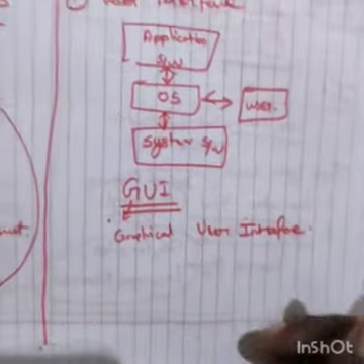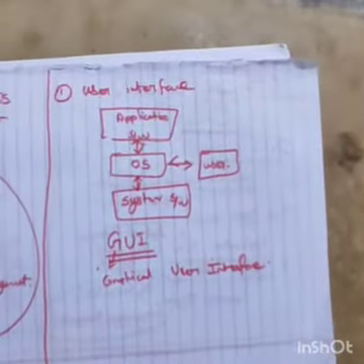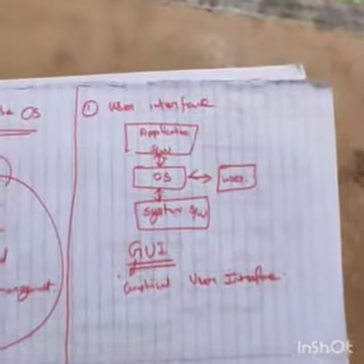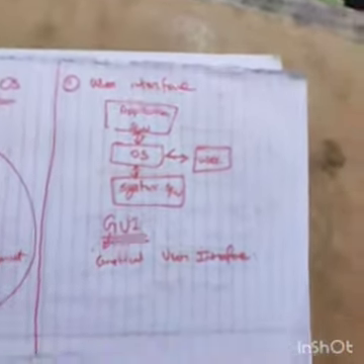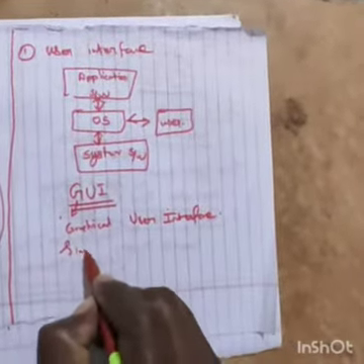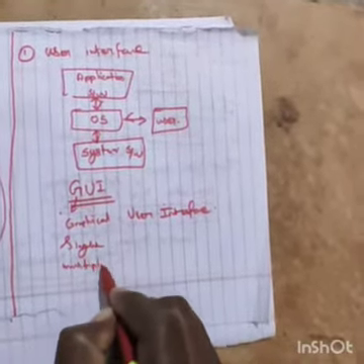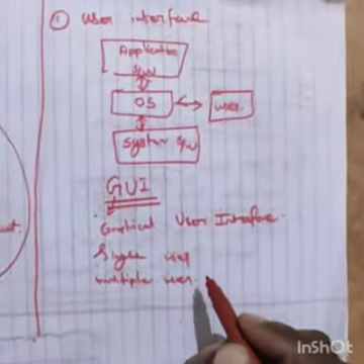So that is called user interface management. User interface means a single user interface and multiple user interface.